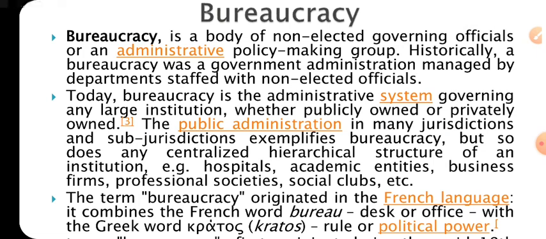Bureaucracy is not a new term, it was implemented even in the time of the Britishers. Bureaucracy is a body of non-elected persons, who come into the system by means of open examination, the civil service examination. So today bureaucracy is the administrative system governing. Okay, today let us see bureaucracy.